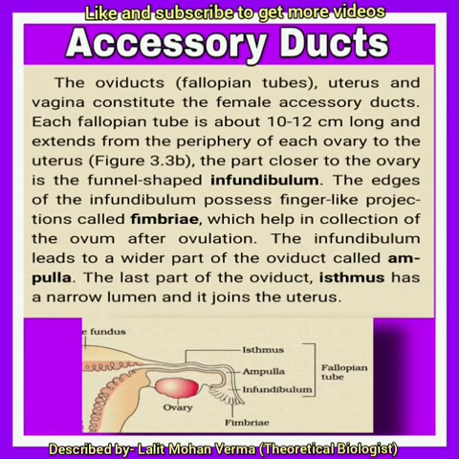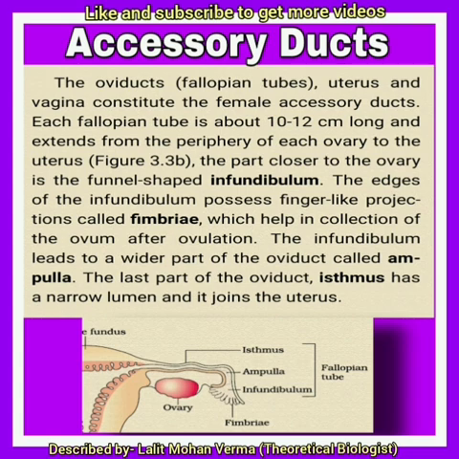Accessory ducts. Number 1, fallopian tube, also called oviduct. A pair of long tubes, 10 to 12 centimeter, ciliated muscular and tubular structure, help in conduction of zygote or ovum to the uterus. These are also called Mullerian duct. Consist of infundibulum, funnel-shaped part closer to the ovary, and possesses fimbriae which help in ova collection after ovulation.